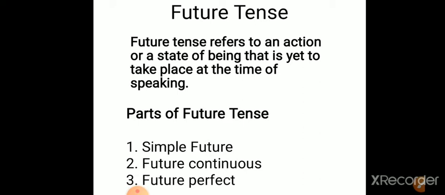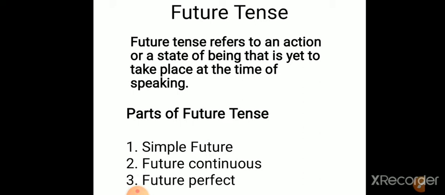See, future tense refers to an action or a state of being that is yet to take place at the time of speaking. That means future tense, as we all know, refers to a time which is going to take place after what we are speaking. The event or the action which is going to take place after we speak refers to future tense.